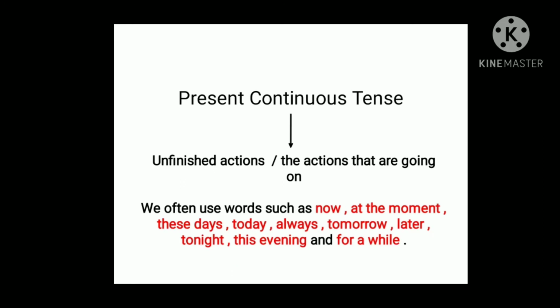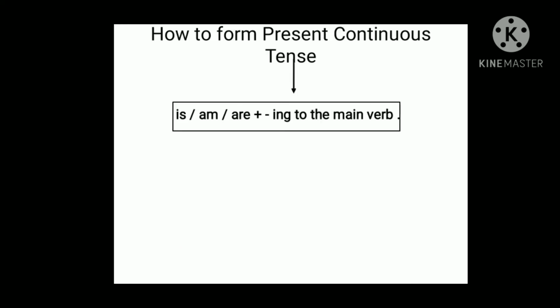So children, next we are going to see about the present continuous tense, which talks about unfinished actions. Here we use words such as now, at the moment, these days, today, always, tomorrow, later, for a while, this evening, tonight. These are the words which we normally use when we frame present continuous tense.